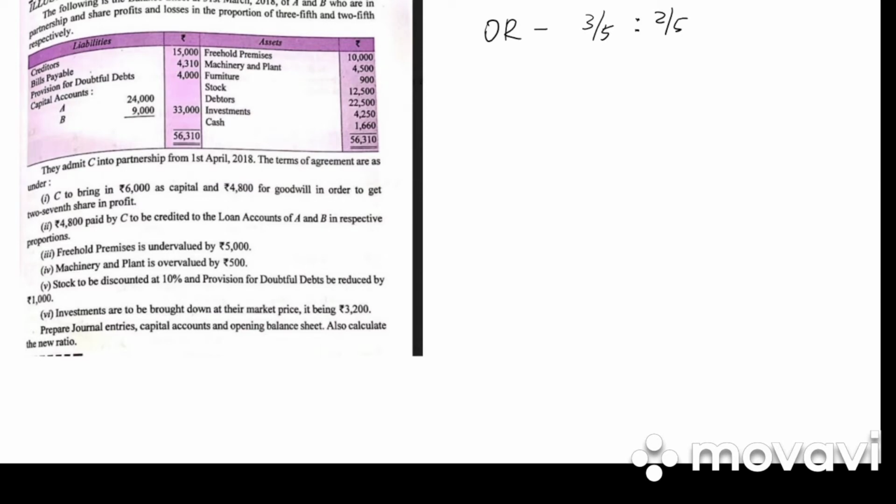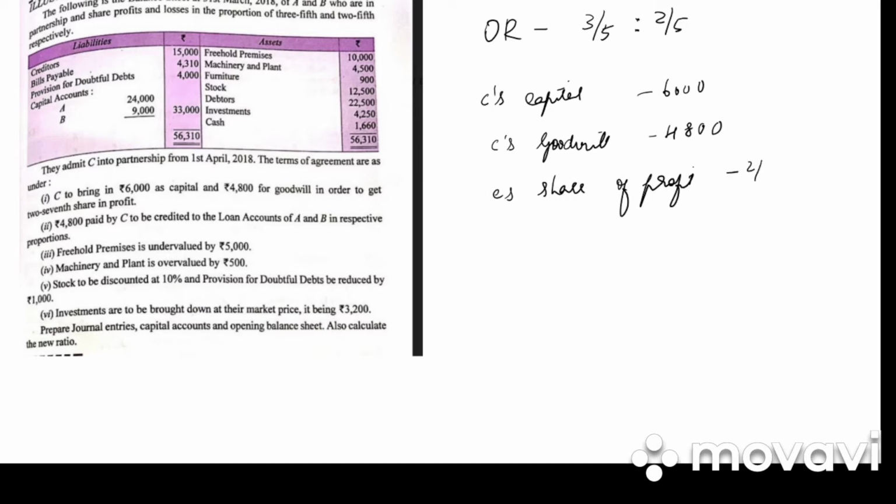They admit C into the partnership. The terms of agreement are C to bring 6,000 as capital. So C's capital is how much? 6,000. C's share of goodwill 4,800 in order to get 2/7 share of profit. So C's share of profit is 2/7. 4,800 paid by C to be credited to loan account of A and B in respective proportion.